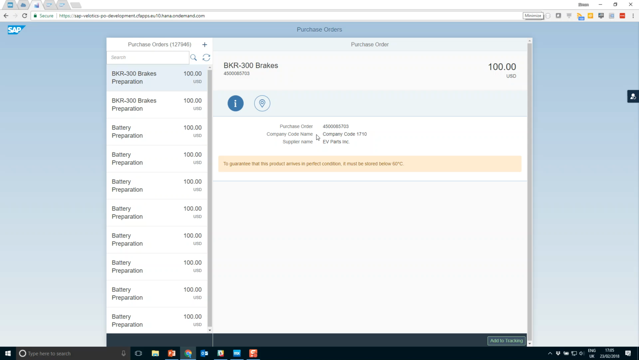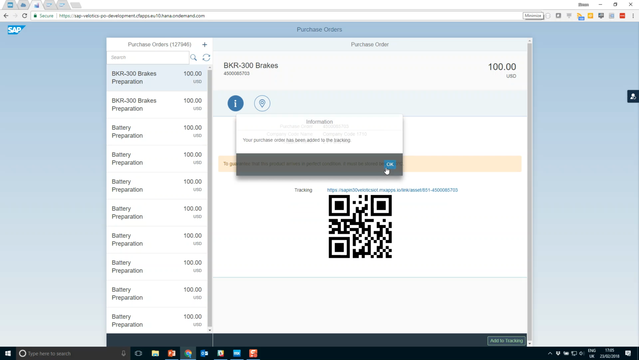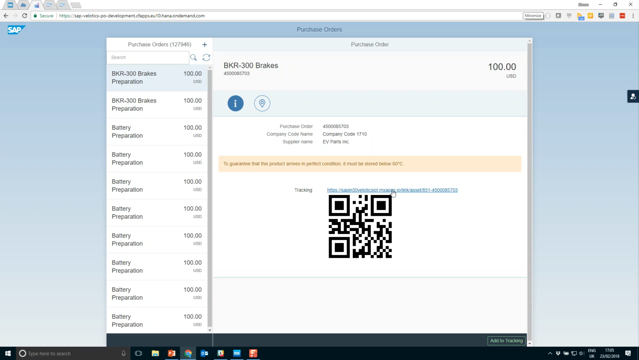So in this application, we've built into the app a tracking feature. The tracking feature allows us to connect into IoT services so that we can actually track this package and see whether it's being transported in the correct manner. So if we add this now to our tracking, we can see we get a link that's generated and a QR code so that we can actually track this transportation of our purchase order.